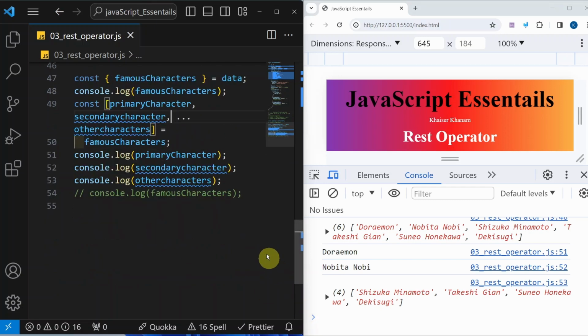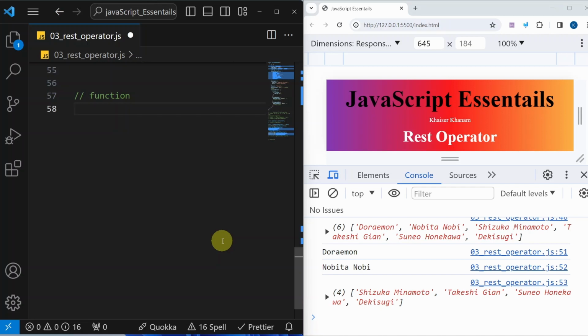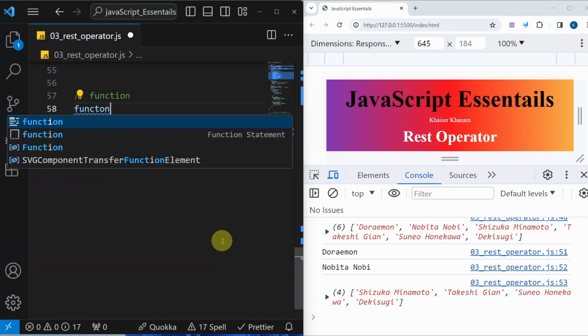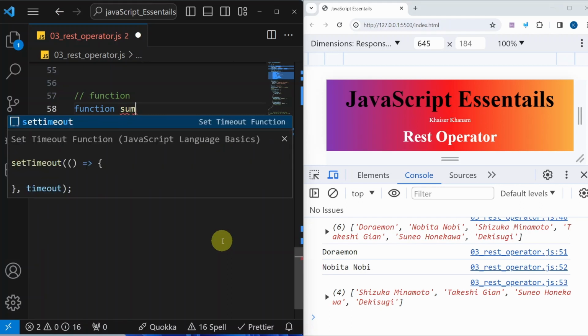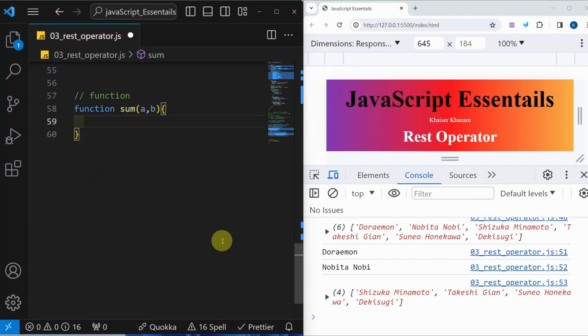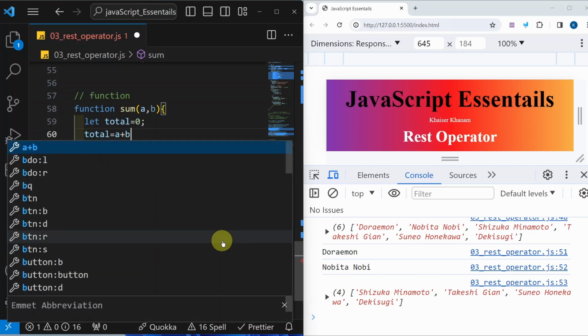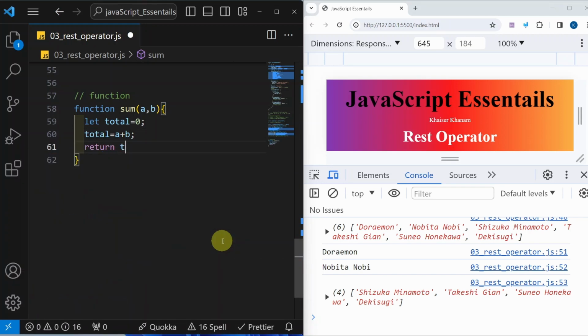Now finally, let us come to the most important topic for which the rest operator was introduced, that is functions. In functions, first I am going to take one simple example. I will write function sum, and inside this, I'm just going to write a and b. I will create one variable, let total is equal to 0. You do not have to understand this logic. We are just going to add two numbers. Now here I will be writing total is equal to a plus b. And I just want to return total.